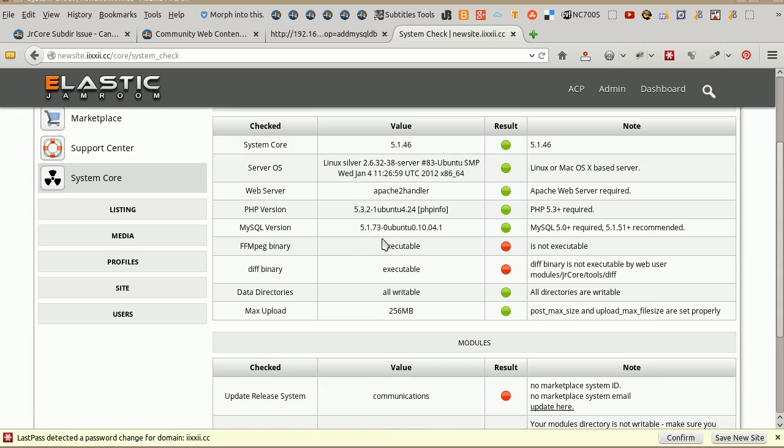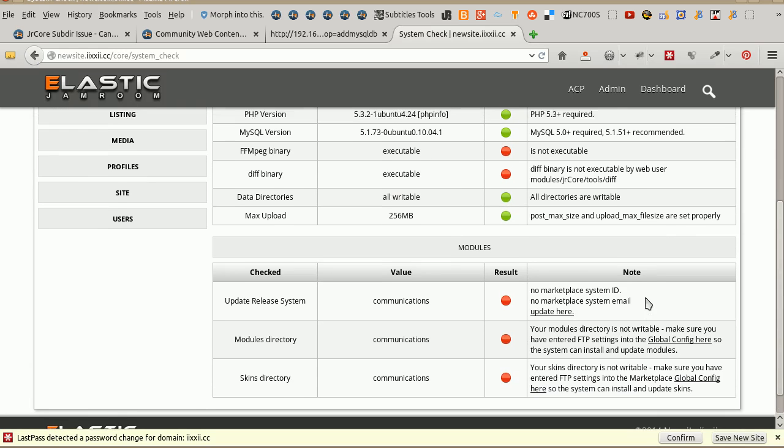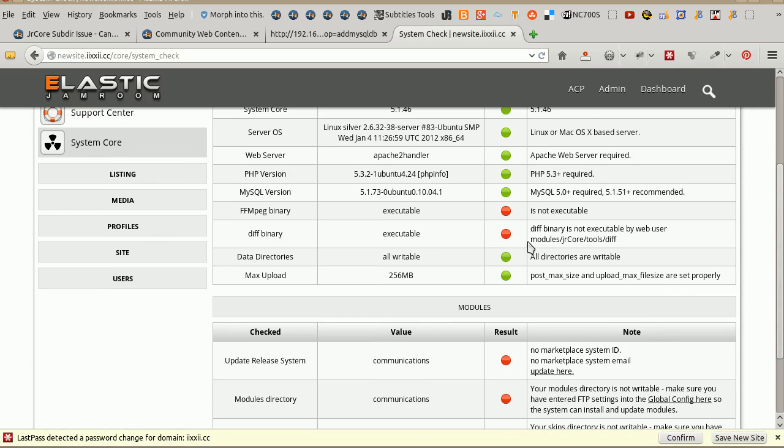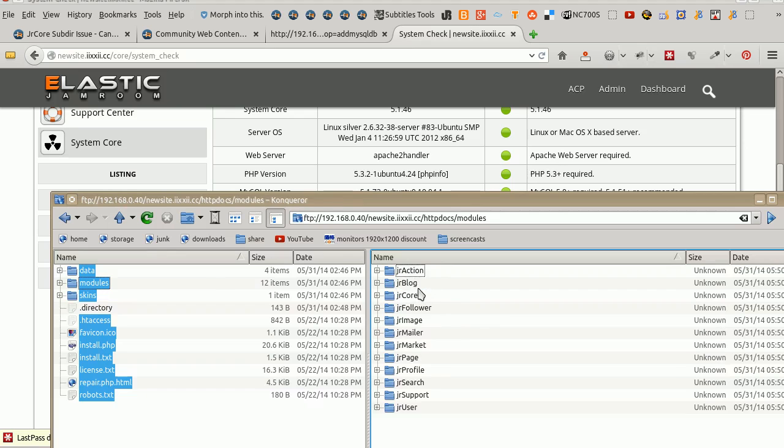Okay, so it's telling me a few things are a problem. FFmpeg binary is not executable. And the diff binary is not executable, so I've got to go change the permissions on those. I think ffmpeg binary is not executable. That's in up here, modules, core, contrib. Where is it?